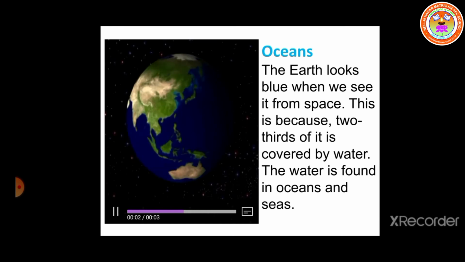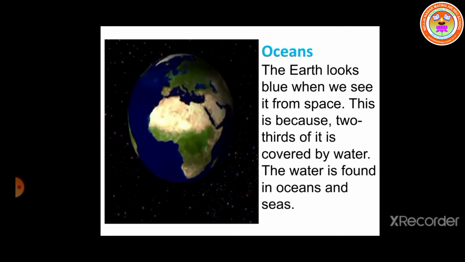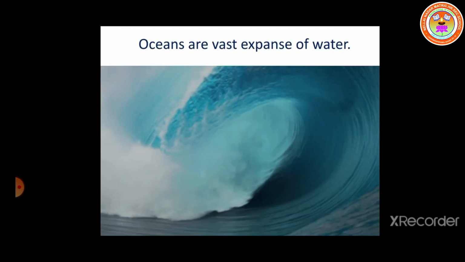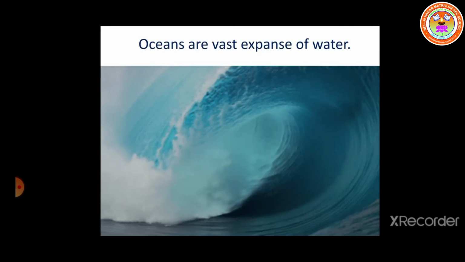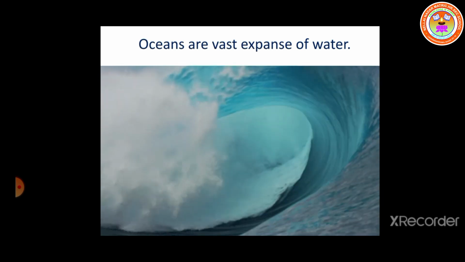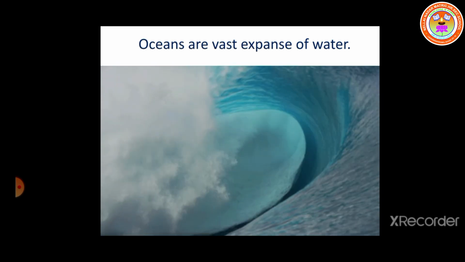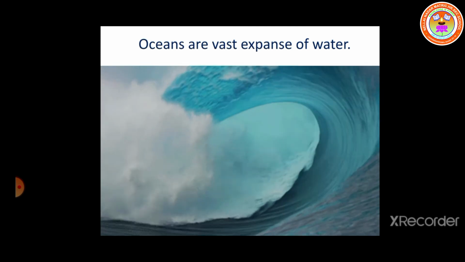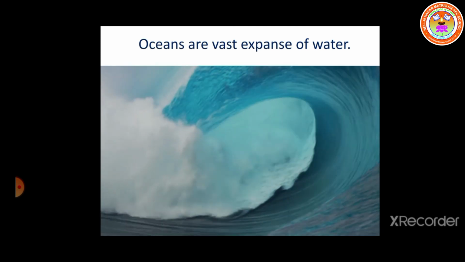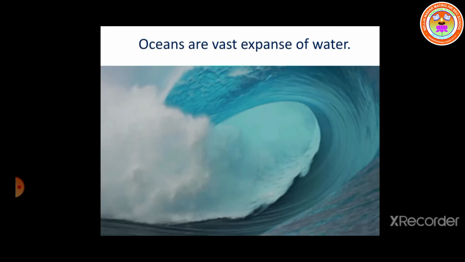The water is found in oceans and seas. Next, ocean. What is ocean, children? Oceans are vast expanses of water.